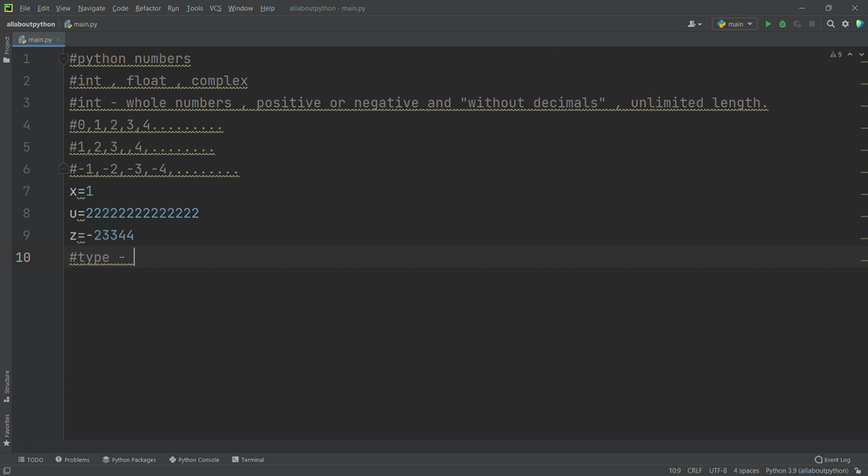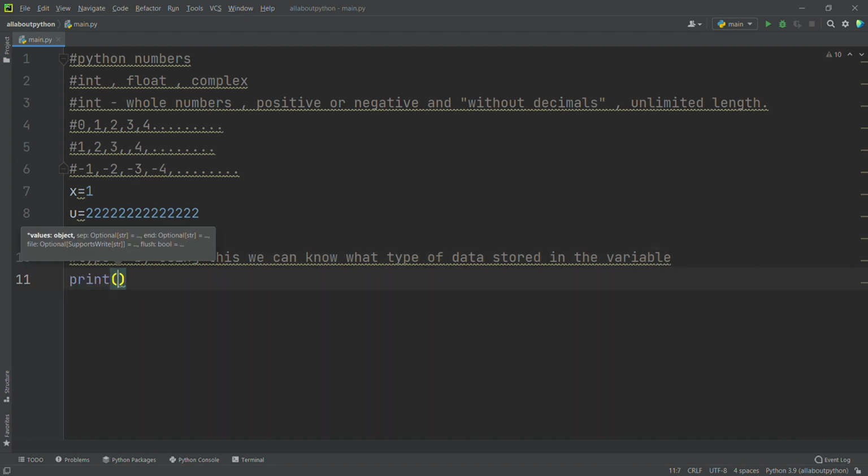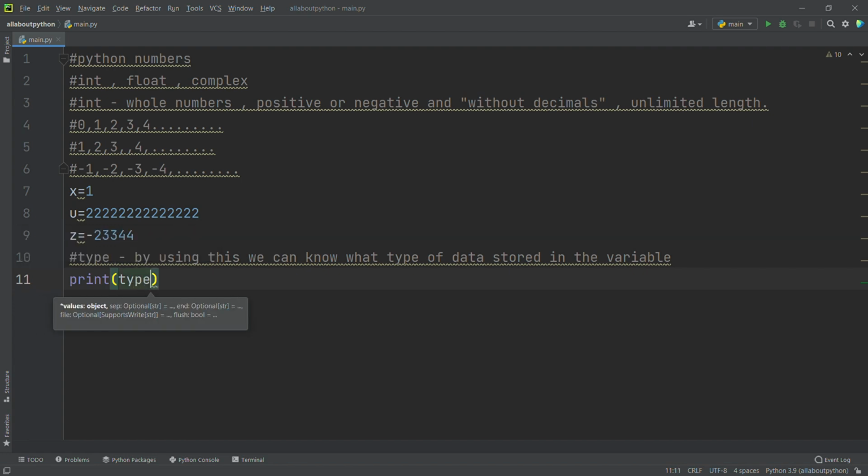So by using this, we can know what type of data is stored in the variable. I will print the type of each variable so that you can know whether it's an integer or not.